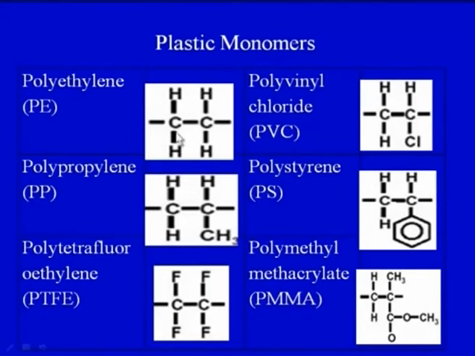The formula is given. Polypropylene, this is PTFE, it is given here. Polyvinyl chloride, we can see. Polystyrene, PMMA, polymethyl methacrylate. So this is just to give an idea that plastics are made up of different monomers, and these monomers combine together to form a polymeric structure or a polymer.